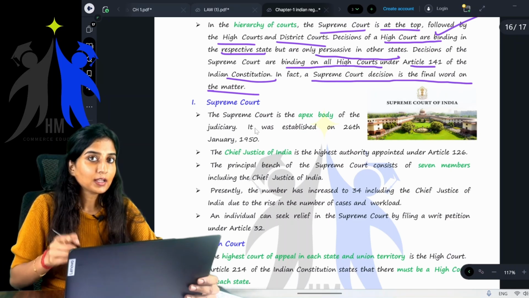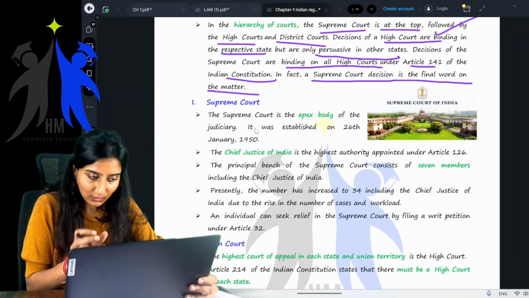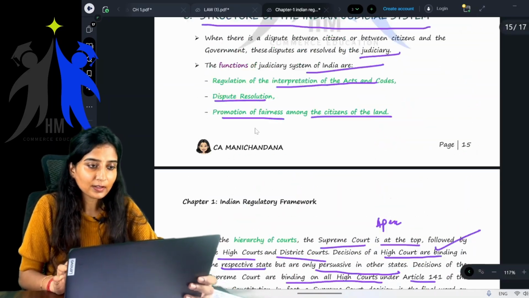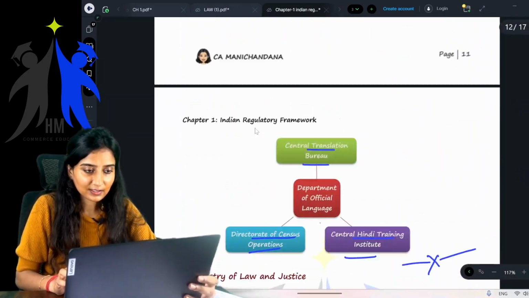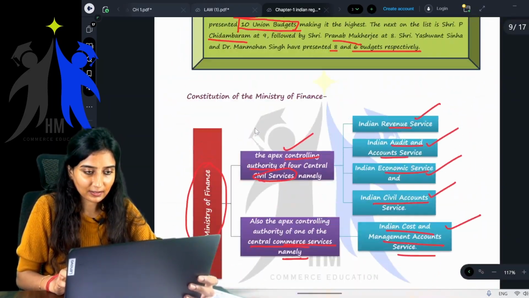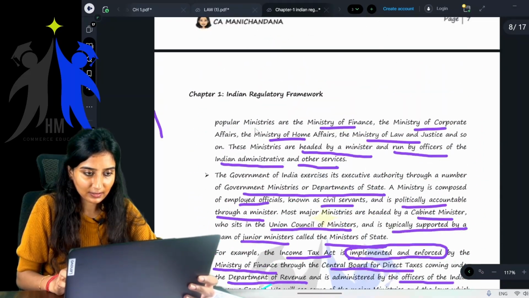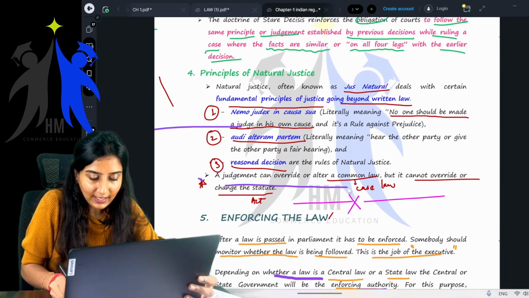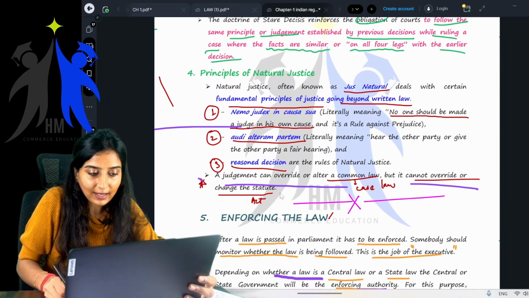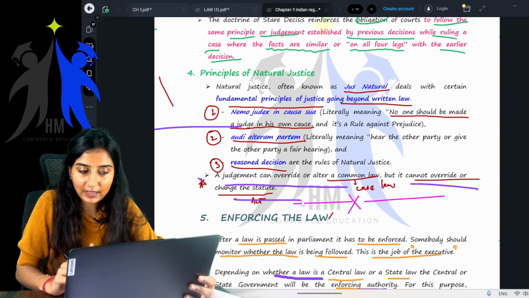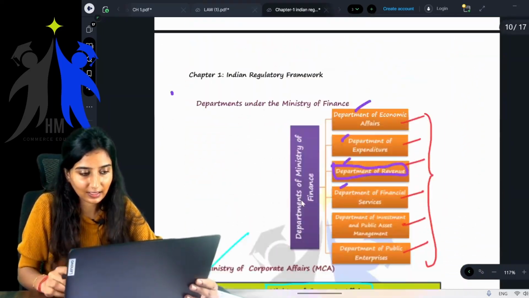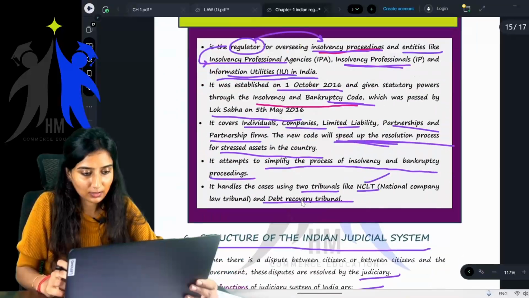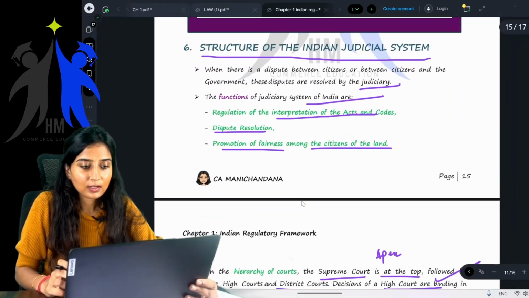Also, we learned one more thing yesterday, that common law can be altered, but not the statute. Remember? The judgment can override or alter a common law, but it cannot override or change the statute. Very important line. I just recollected it, so I wanted you all to revise that.